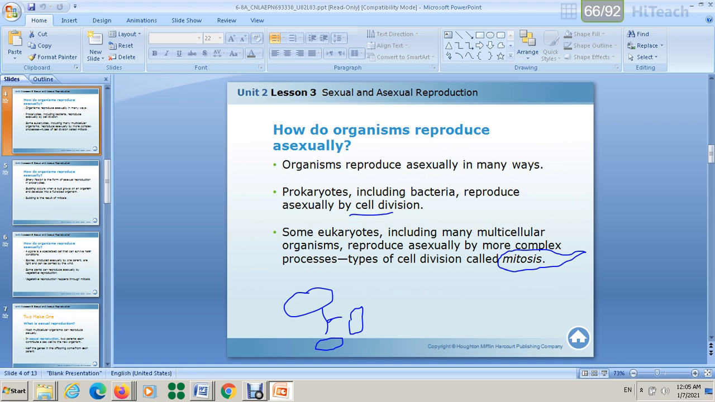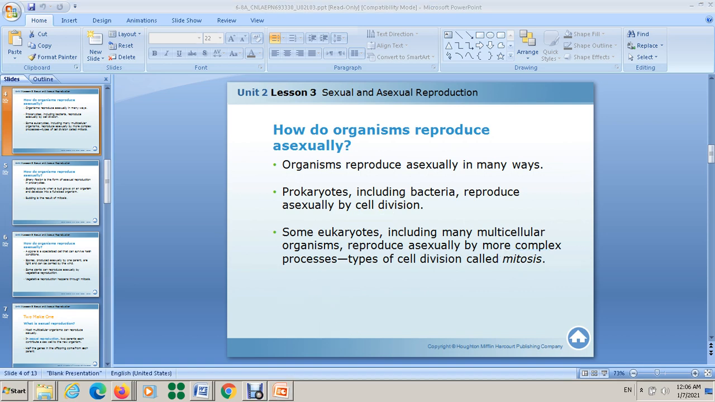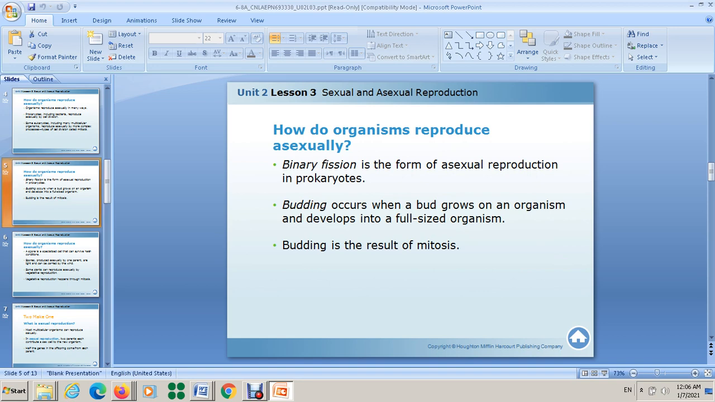Now we discuss the ways of asexual reproduction. There are many ways, and we will talk about these ways and examples of them. The first way of asexual reproduction is called binary fission. What is binary fission? It is a form of asexual reproduction in prokaryotes. So prokaryotes like bacteria and archaea, how do they reproduce? They don't undergo mitosis. They undergo binary fission.